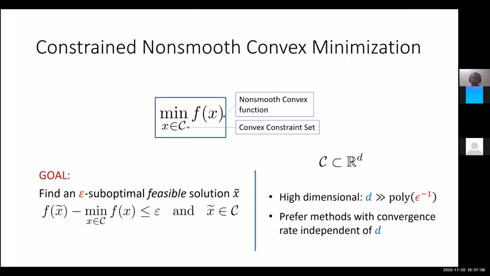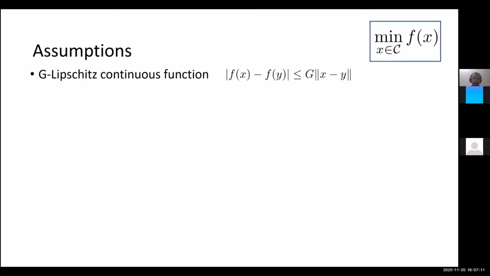And the classical analysis needs us to assume a little bit more about the function. So in order to give a complexity bound for this problem, we need to assume a bit more about the functions and the constraint set. So regarding the function, we already said f is convex. Now we assume that f is Lipschitz continuous, meaning that the difference in function values between 2 points x and y is at most a constant g, which is the Lipschitz constant, times norm of x minus y.